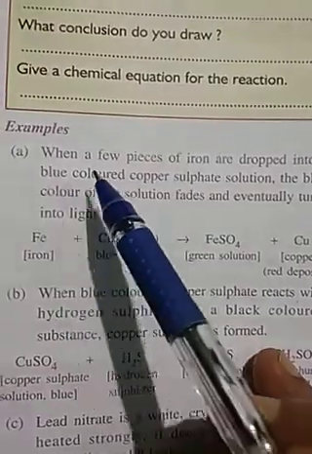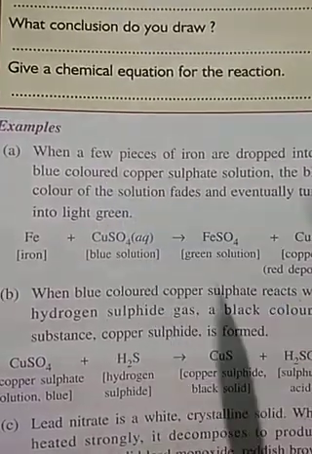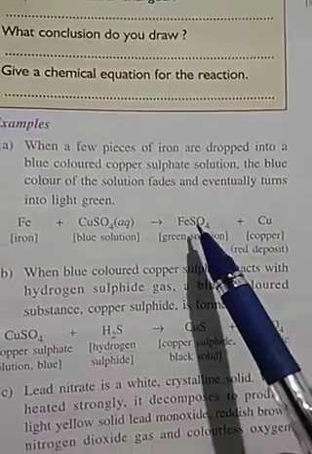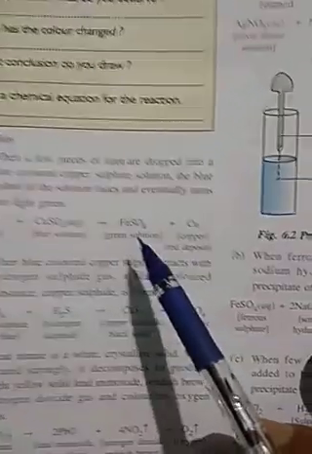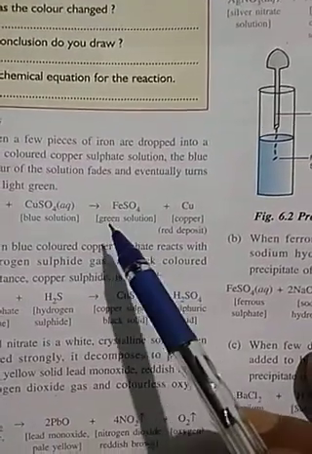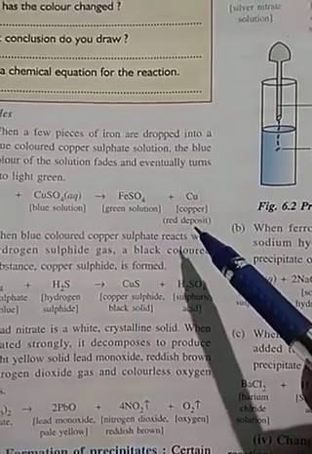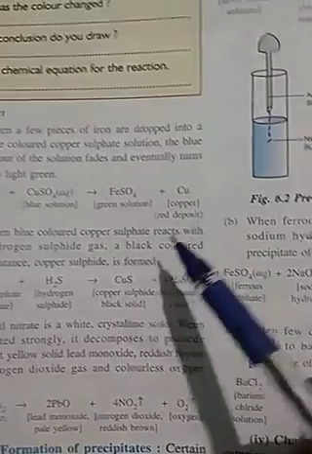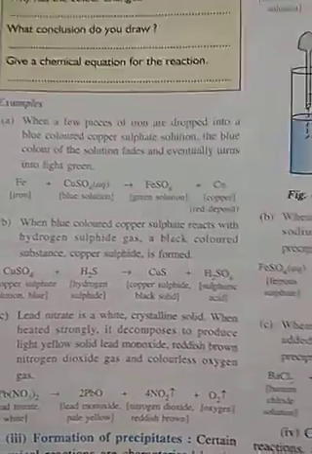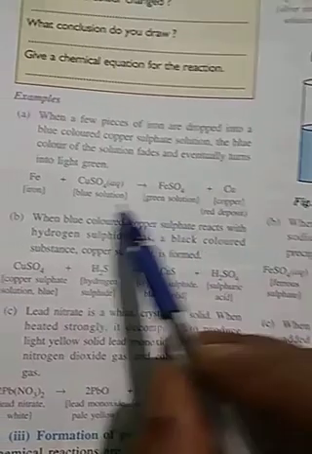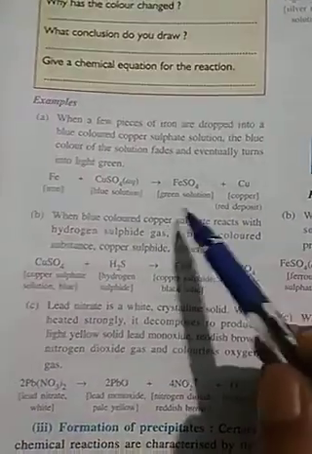So when iron is added to blue copper sulfate solution, it forms ferrous sulfate. Now the color of the solution will be green, and copper will be reddish brown. So reddish copper will be formed, and this blue solution changes into a green solution.